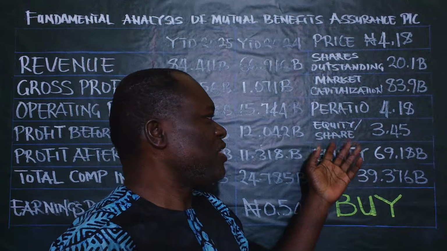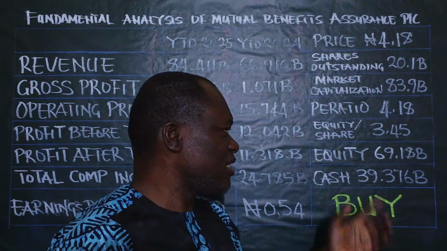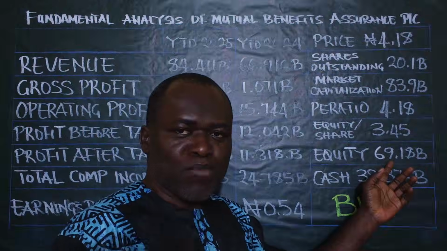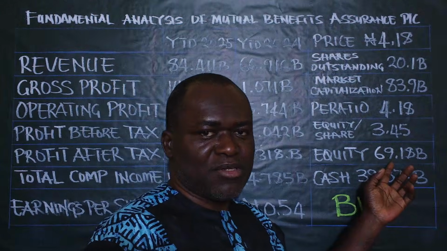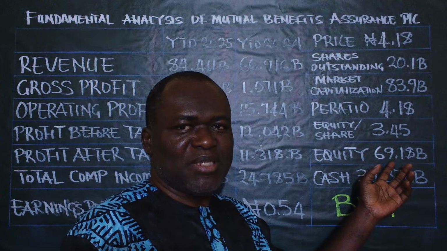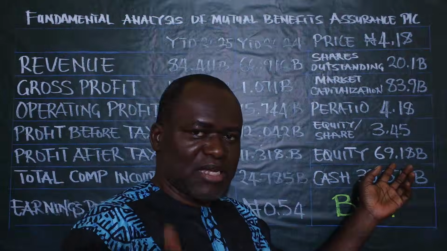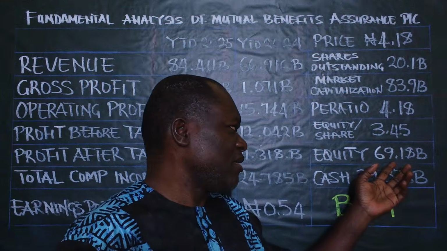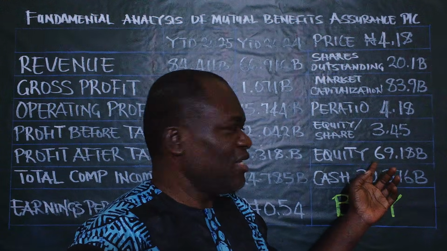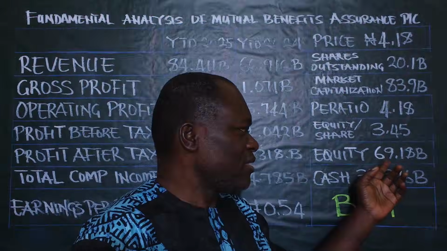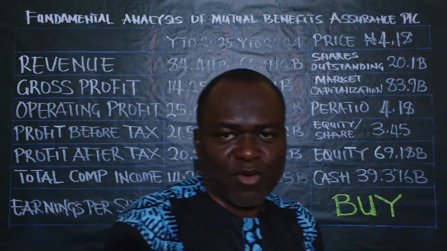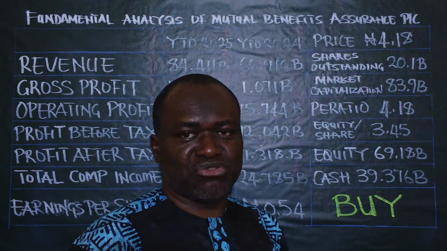We now come to the equity. The equity simply means the company's total assets minus its total liabilities. In this case, the equity here is 69.18 billion naira. So the company's balance sheet is very, very strong.